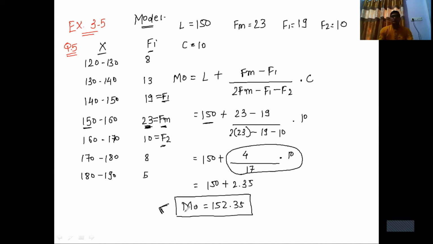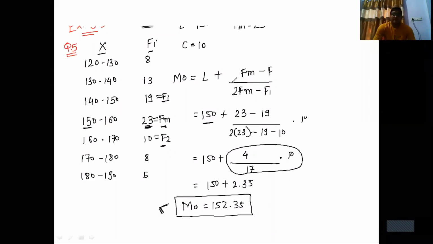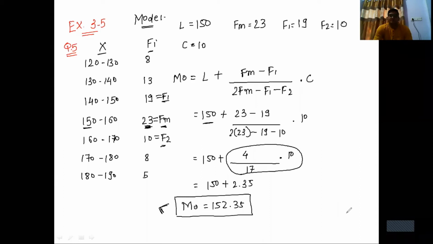So this sum is finally over, and now we are going with the next type of sums. I am erasing this now, and now we are going with a new type in mode, that is called the empirical formula.